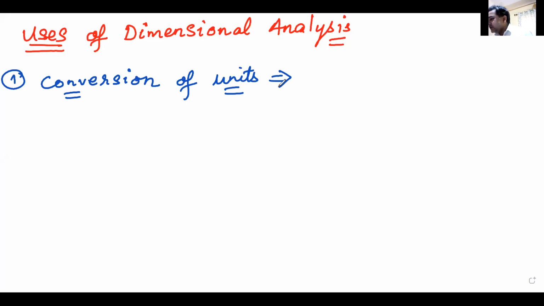Yes, you can call it one unit from other unit as well, Ajay. But since I was using unit, I did not again use the word unit. From one system to the other system, if I want to convert a quantity, I can use this dimension analysis. How will I use it? Well, let's go about it. Now, let us start with an example first, and then we will try to understand how we're going to use